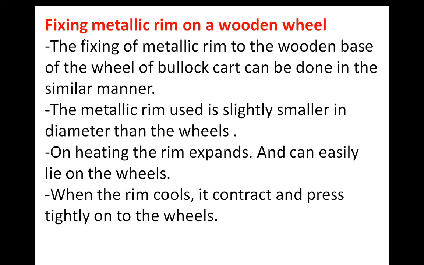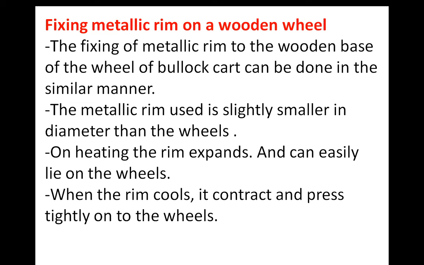Then we have learned about the fixing of a metallic rim on a wooden wheel. The same happens here. The wheel of a bullock cart can be made in a similar manner. Here also the metallic rim is slightly smaller in diameter than the wheel.